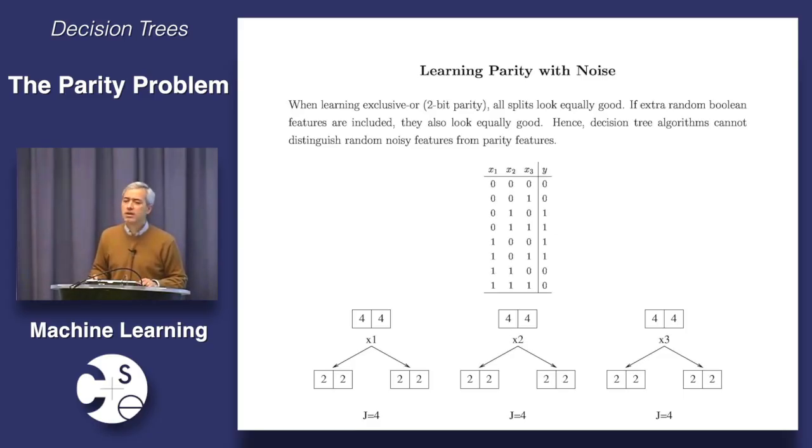Can anybody guess why that might be the case? What does parity have that makes it so problematic? I think it flips as you add every bit. Yeah, exactly. It keeps flipping. So if you think about it with parity, let's say there are n attributes. If I know n minus 1 of them, I still don't know what the class is. I need every last piece of information.